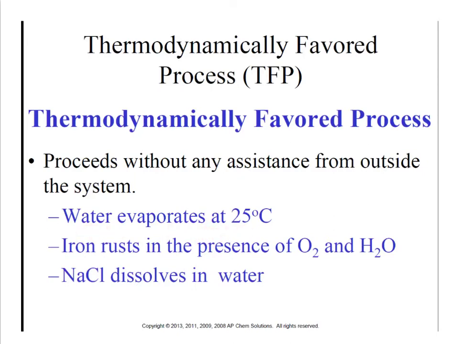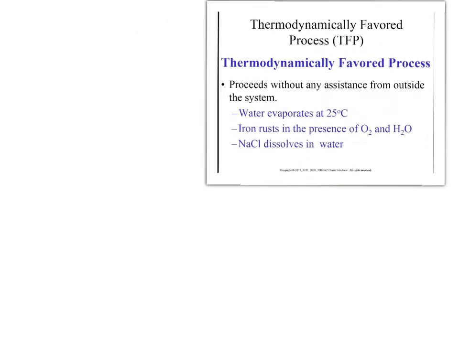This happens naturally. Iron, if you take a piece of metal and you put it out in water in the presence of oxygen, it's going to rust. Sodium chloride dissolves in water. Another way we can picture this is to look at the opposite end of the spectrum. So our second example up there, the iron rusting. Iron rusting is really iron plus oxygen, and in the presence of water is forming iron oxide.